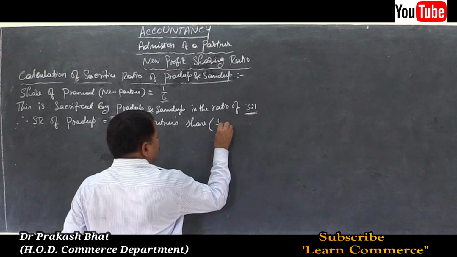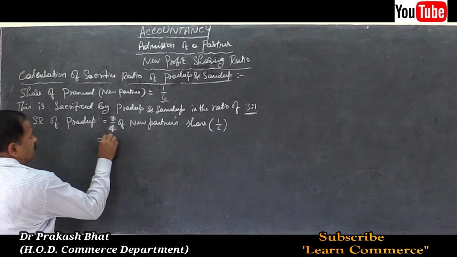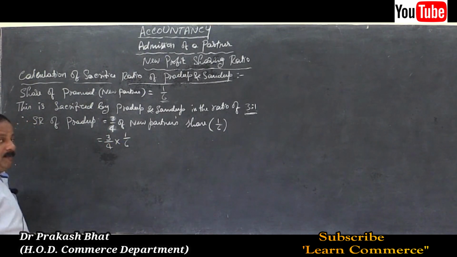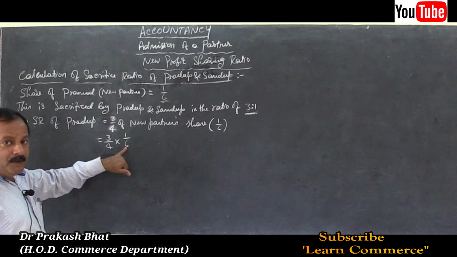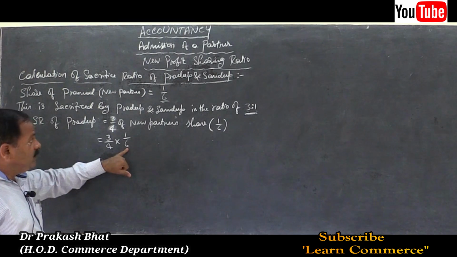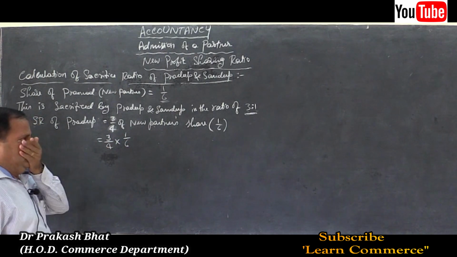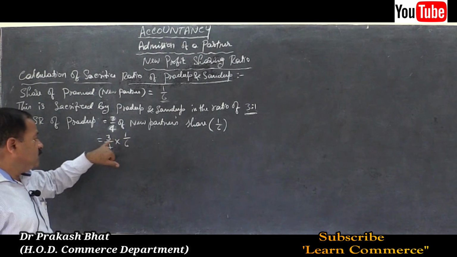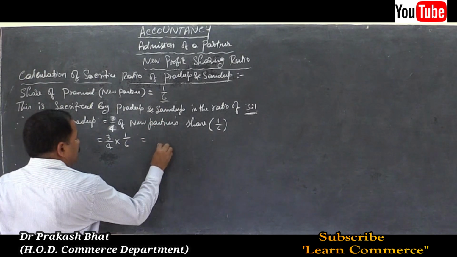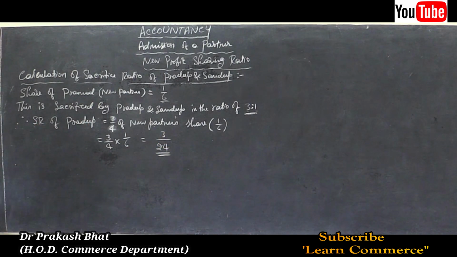New partner's share is 1 by 6. Is equal to 3 by 4 into 1 by 6. Remember, new partner's share is 1 by 6, and this is sacrificed by Pradeep and Sandeep, old partners, in the ratio of 3:1. So 3:1 means 3 plus 1, 3 by 4 and 1 by 4. It is equal to, simplified, 3 by 24. This is the sacrifice ratio of Pradeep.